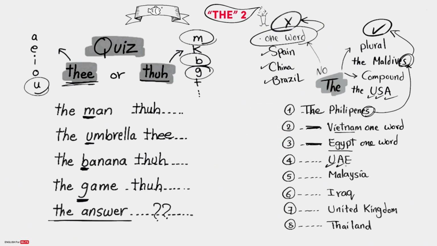UAE, United Arab Emirates, 3 words, so use "the". Malaysia, 1 word, no "the". Iraq, 1 word, no "the". United Kingdom, 2 words, use "the".